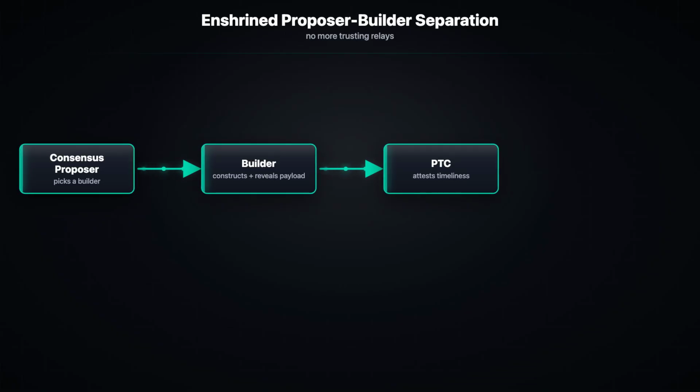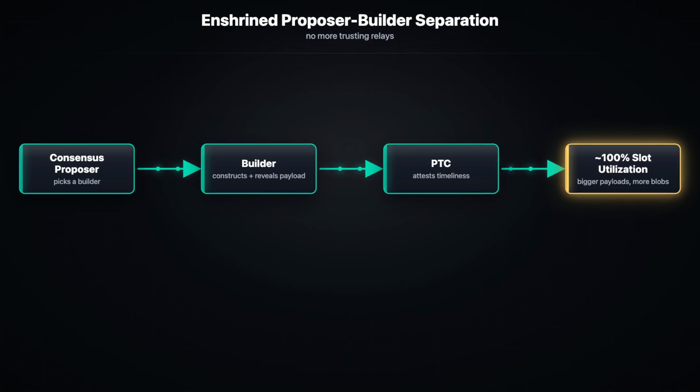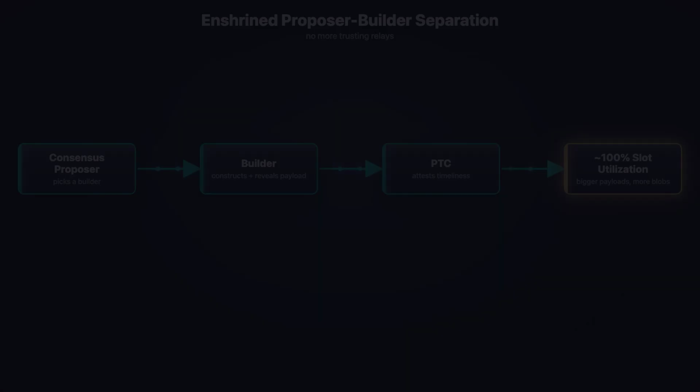The practical win: the broadcast window expands from about 2 seconds to about 9. Bigger payloads, more blobs, near 100% slot utilization. For consensus client teams, this is major work. New fork choice rules, new gossip paths, the PTC mechanism itself. For everyone else, Ethereum scales without trusting a middleware layer.